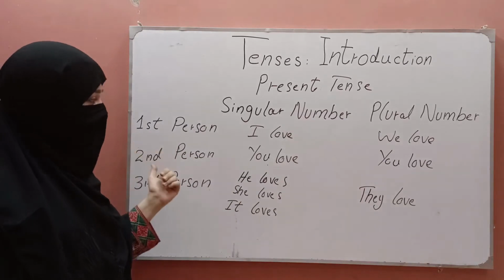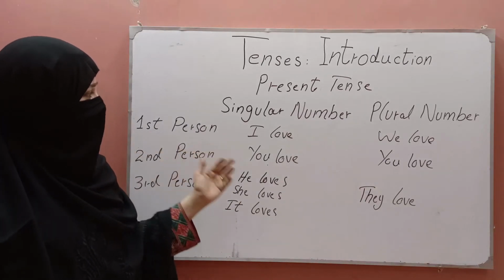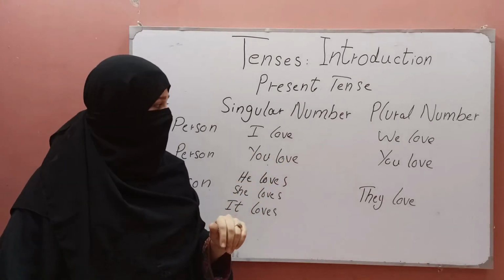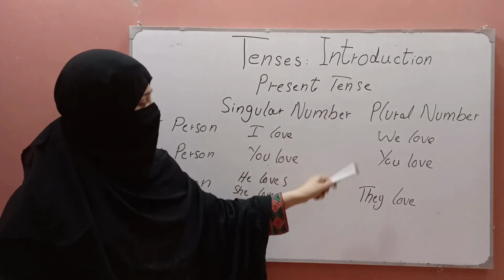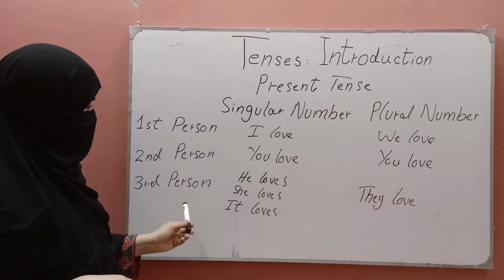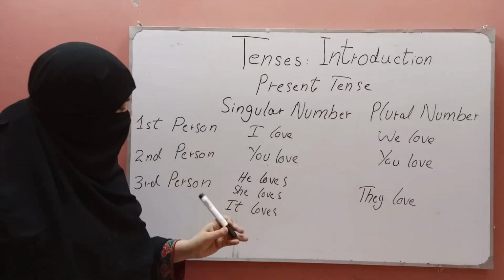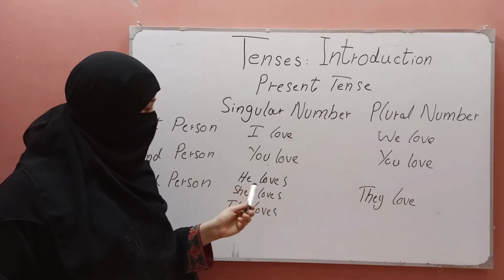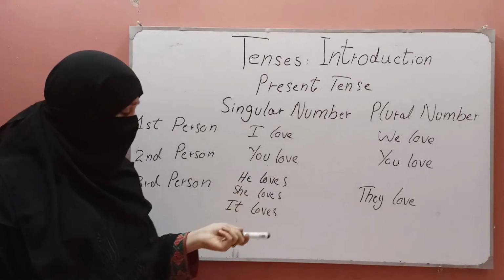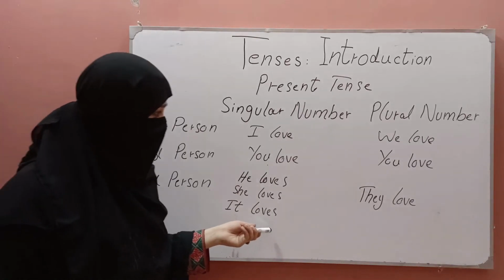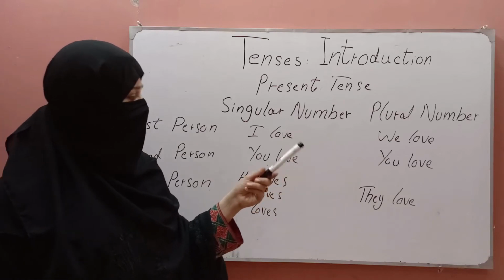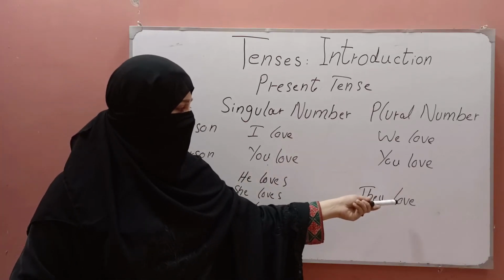If the second person is in singular number, we will use you love, and if the second person is in plural number, again we will use you love, no change at all. If the third person is in singular number, and if it is male, we will use he loves. If it is female, we will use she loves, and if it is inanimate, we will use it loves. And if the third person is in plural number, we will use they love.